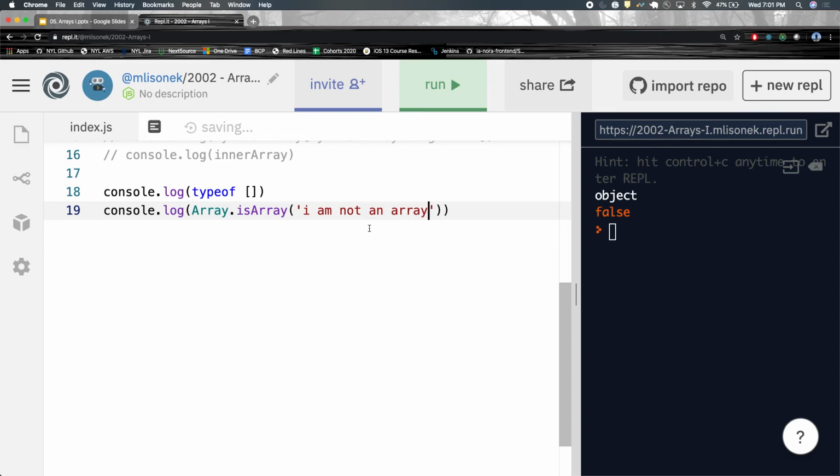You pass in that variable, that parameter, argument, whatever, into isArray, and then it will return true or false based off of if that thing is an array or not. Straightforward, right? Memorize this method, Array.isArray. You might not use it too much on your own, but it is the only way to really tell if something is an array. Cool.